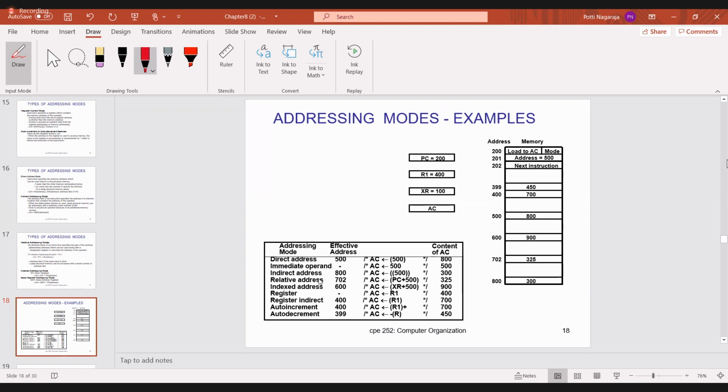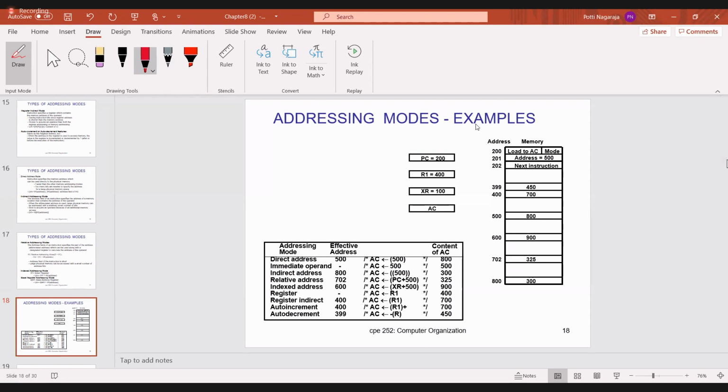Immediate operand means in the instruction itself it has the operand. Then relative address I will explain. Indexed address I will explain. Register I will explain. Register indirect I will explain. Auto increment, auto decrement. These are the different addressing modes. Totally 9: 1, 2, 3, 4, 5, 6, 7, 8, 9. Try to remember this.